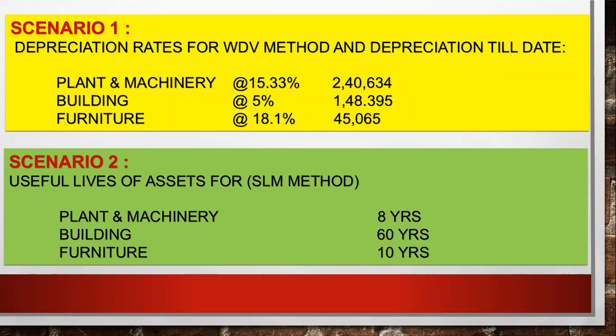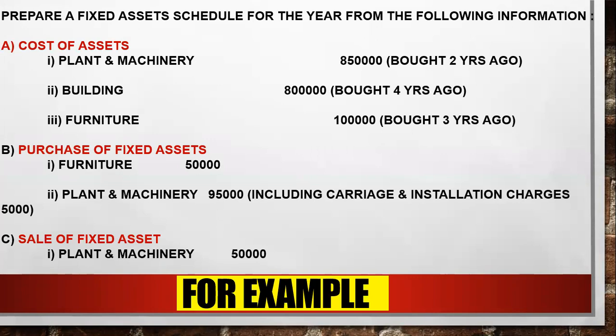So for the purpose of the formula, you can take the calculation like this. For example, say your opening cost for plant and machinery is 8 lakh 50. You have to subtract scrap value; in this question there is no scrap value. So 8 lakh 50 upon number of years of life, that is 8 years for plant and machinery. So you divide 8 lakh 50 by 8, and after that you multiply by the number of years before which you purchased. In the question you can see you bought your plant and machinery 2 years ago.